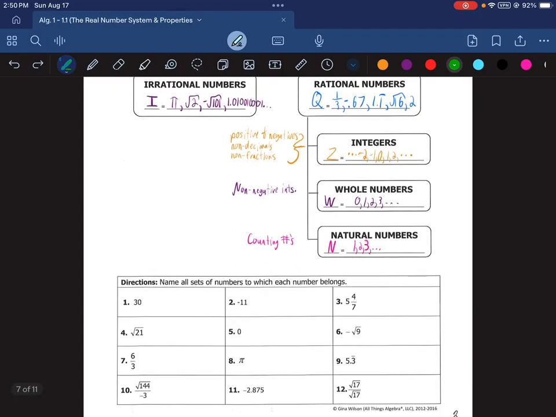Now here we're going to be putting this to use by naming all the sets of numbers to which each number belongs. And these are where these letters are going to come in, those capital letters we're using for each set. That way we don't have to write out the entire set.